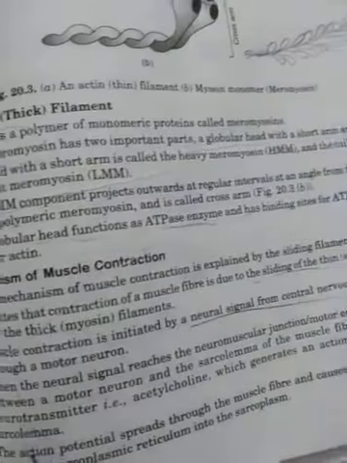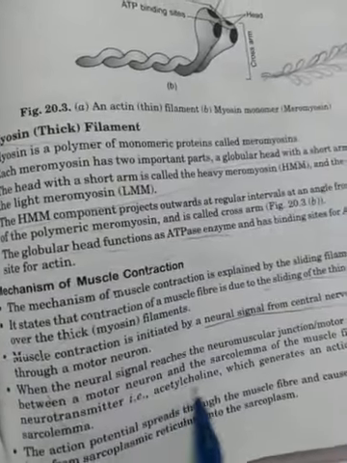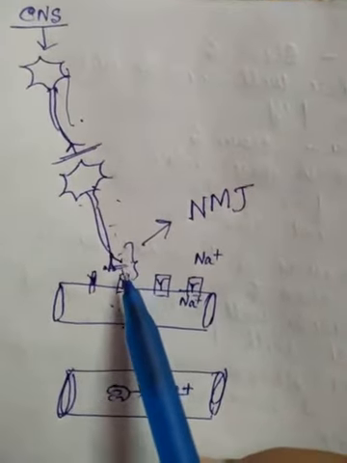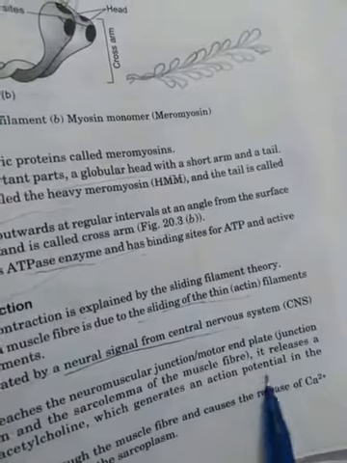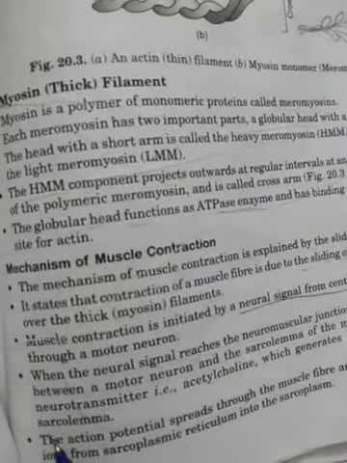Okay, so when this neural signal reaches the neuromuscular junction, it releases a neurotransmitter, that is acetylcholine. So at that region it releases a chemical called acetylcholine, which generates an action potential in the sarcolemma.